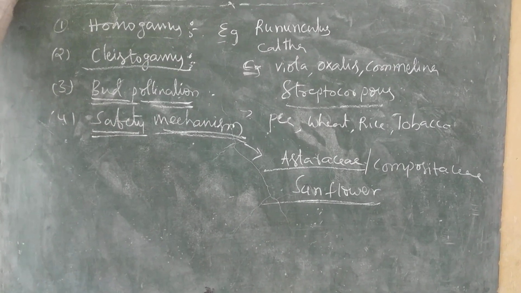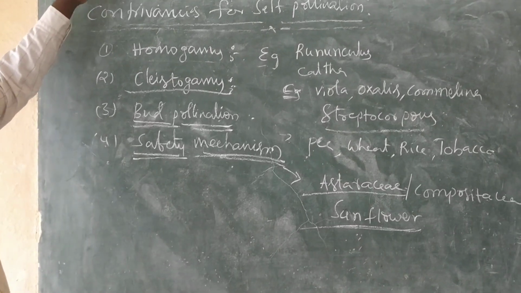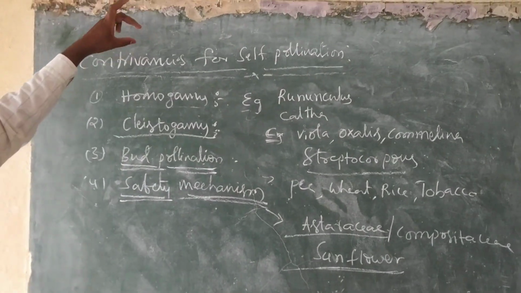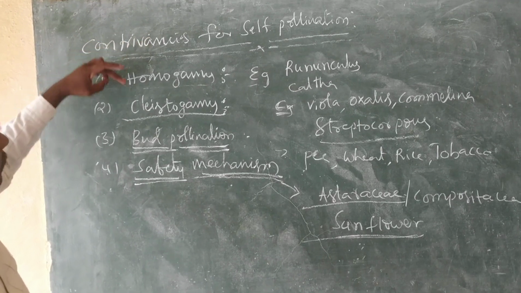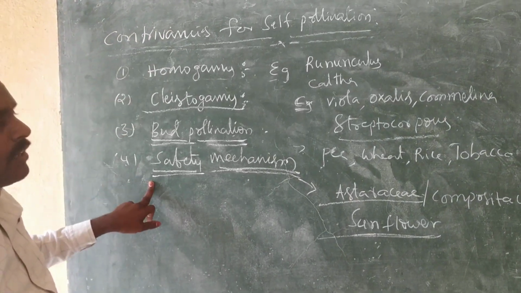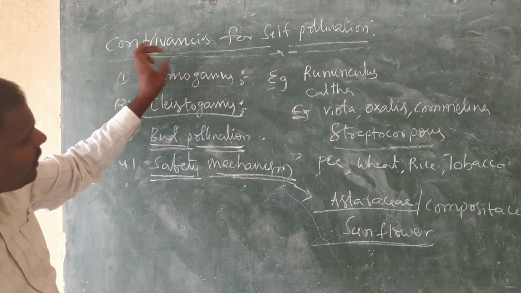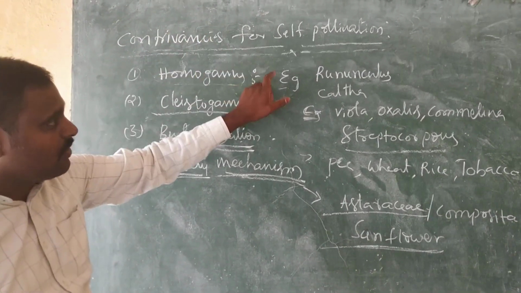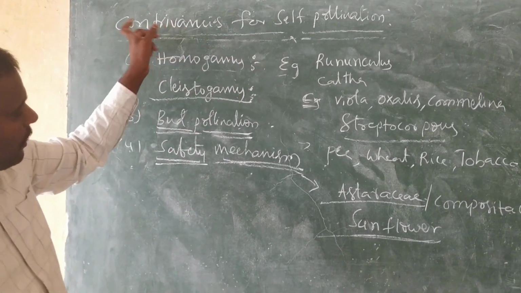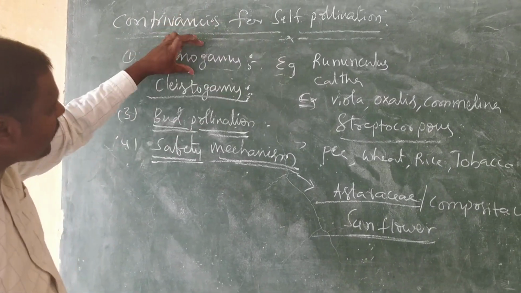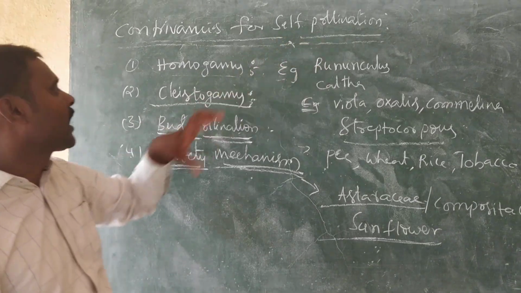So these are the contrivances for self-pollination, or favorable conditions for self-pollination. I will revise within two minutes. The contrivances are: homogamy, cleistogamy, bud pollination and safety mechanism. In homogamy, both the male and female reproductive organs mature at the same time, so the released pollen grains reach the stigma of the same flower. As a result, it facilitates self-pollination. Examples: Ranunculus and Calca.